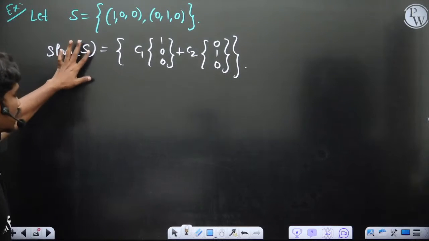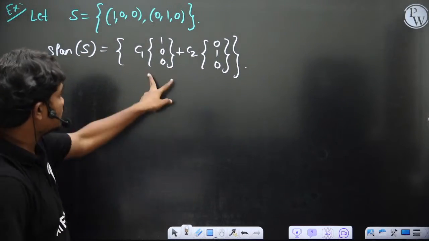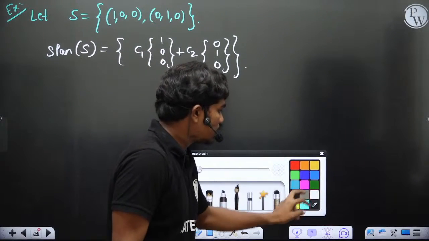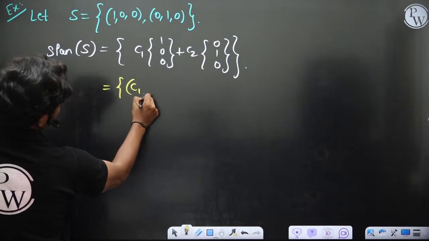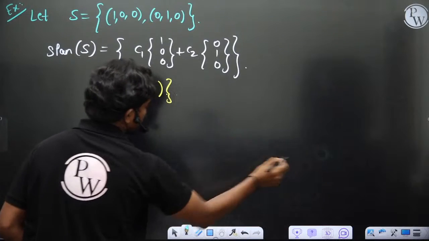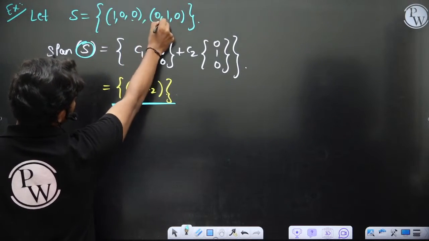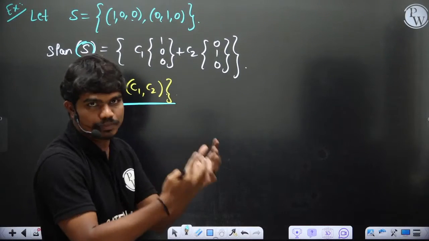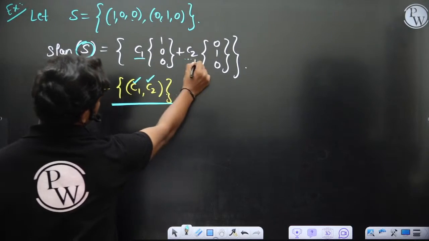So this S contains all the elements which are linear combinations of these two, correct? Now this gives you something like the set of C1 comma C2 ordered pairs, which means the span of S using these two vectors, if you write a linear combination of them, is nothing but a point on a two-dimensional space, correct? Because you can see these are x coordinates and y coordinates. C1 and C2 can be any two scalars.